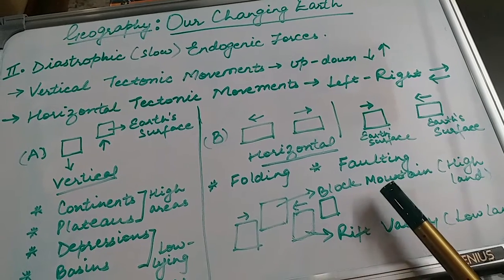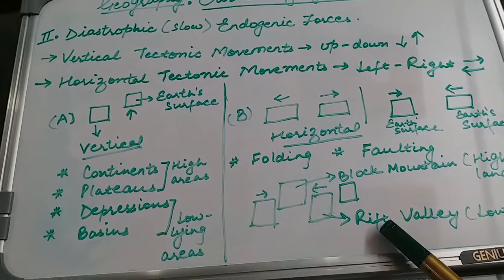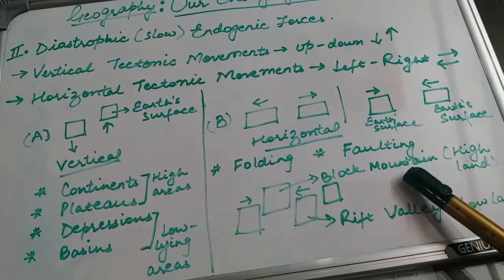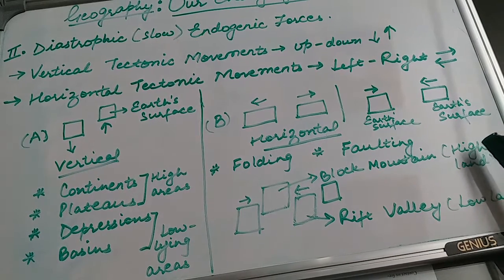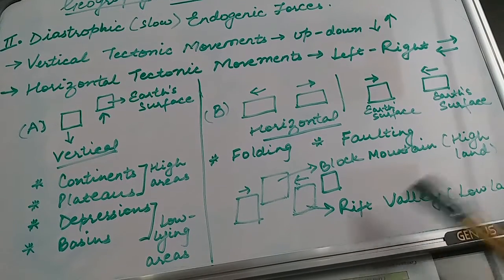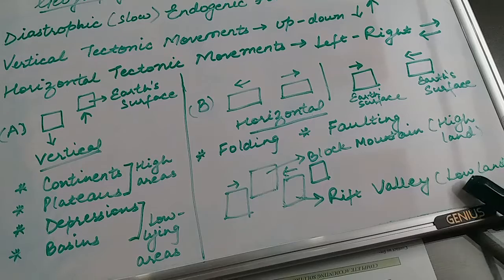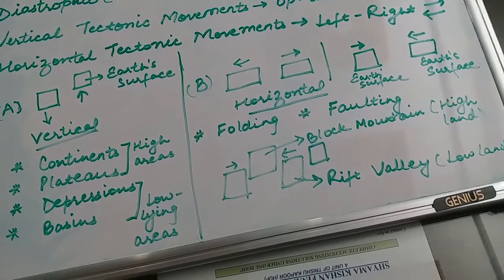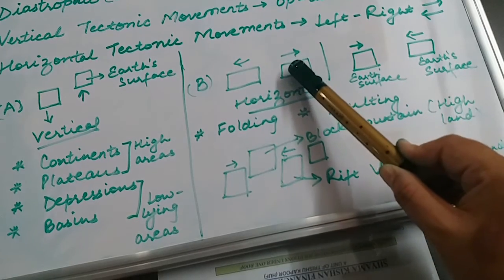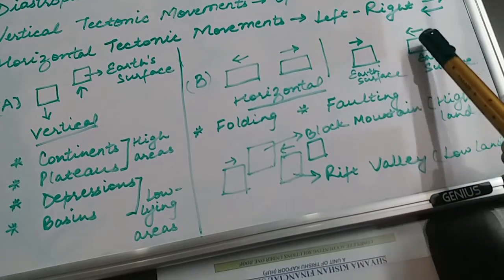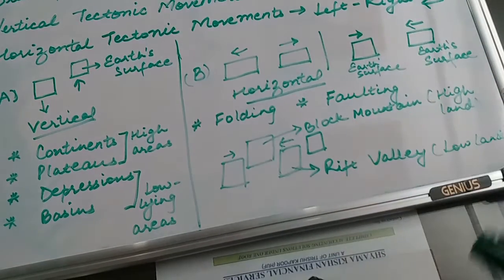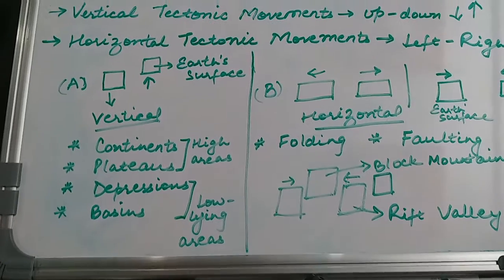So there are certain block mountains on the earth, and there are certain rift valleys also. So horizontal tectonic movement can cause either a block mountain, that is an elevation or rise or a highland, and it can also lead to a rift valley, which is a low-lying area or a lowland. A horizontal movement could be in opposite directions when the tectonic plates move opposite to each other, or it could be a convergent movement where the two tectonic plates try to come closer to each other. So let us sum this up once again.